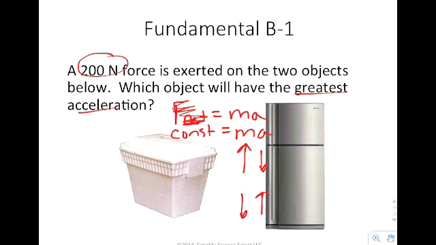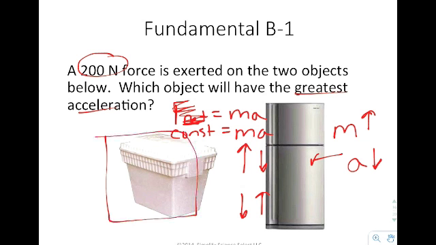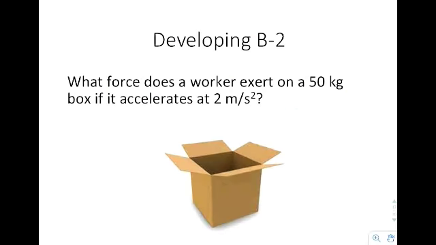Now, if you were to look at these two objects, this refrigerator right here clearly has more mass. So because of that, its acceleration is going to be smaller. So this right here is going to have the greatest acceleration, the styrofoam cooler, assuming that 200 newtons of force is exerted on it. The next one says, what force does a worker exert on a 50 kilogram box if it accelerates at 2 meters per second squared?